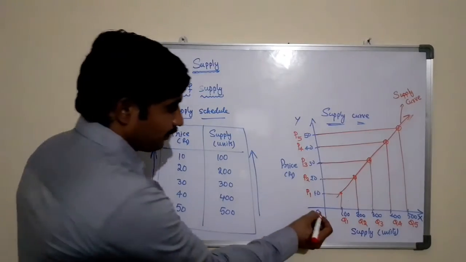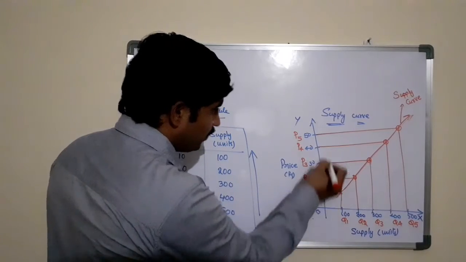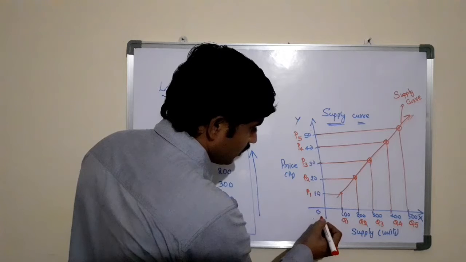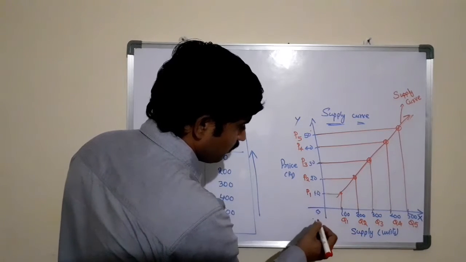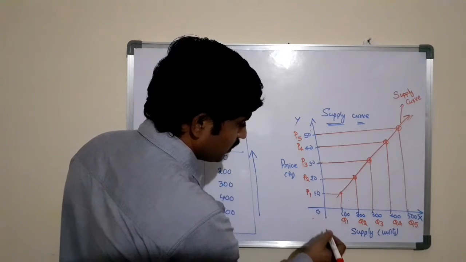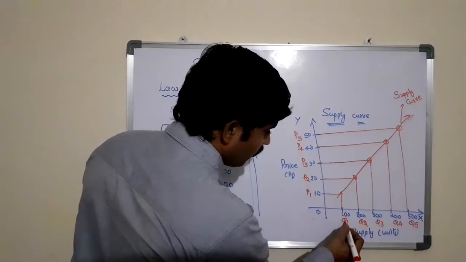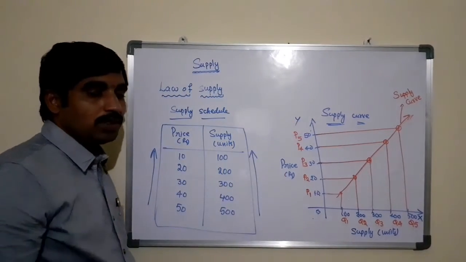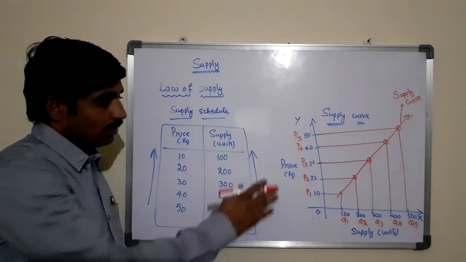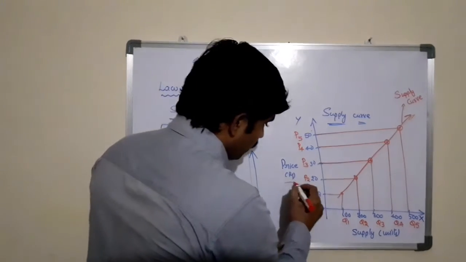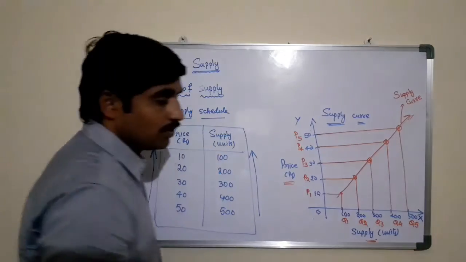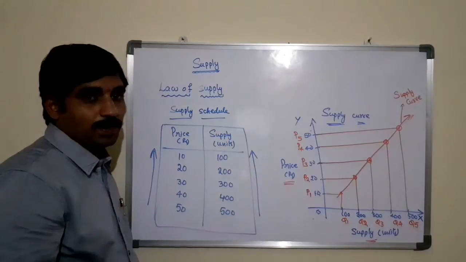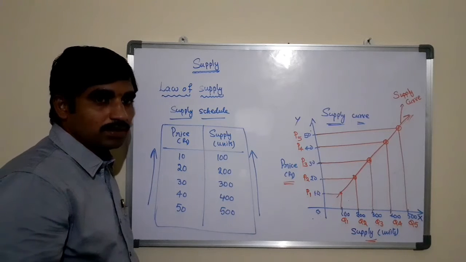Here the price is increasing from OP1 to OP5. Similarly, proportionately, the quantity supplied of the same product will increase from OQ1 to OQ5. Therefore, there is a positive relationship between the price and the quantity supplied in units. This is called the operation of the law of supply.